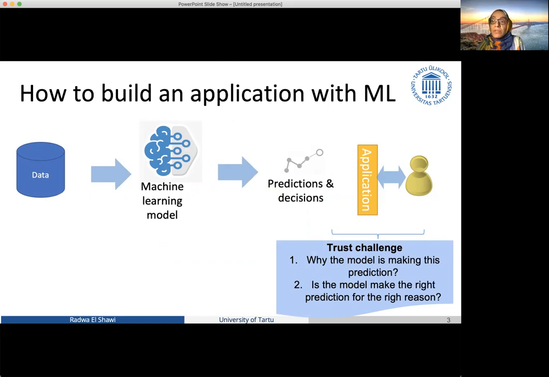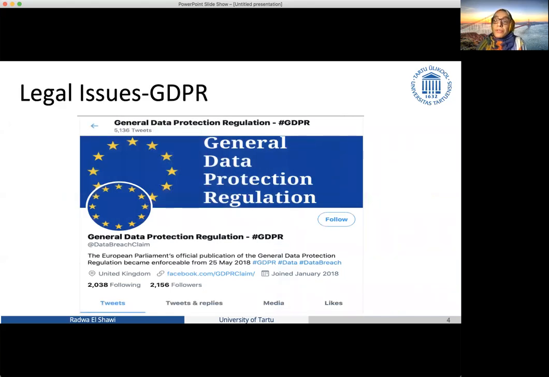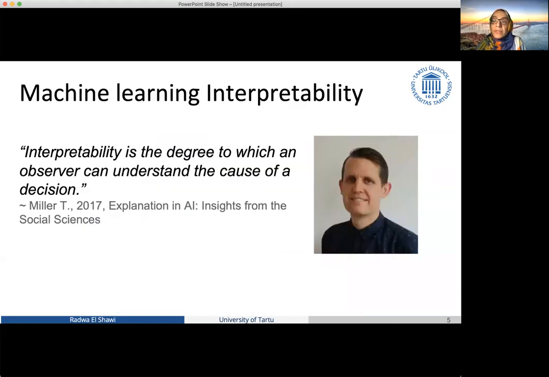So here we have a trust problem, and this is a very important problem, especially in critical domains such as healthcare, when people actually can sacrifice the performance for the sake of transparency. Also, after the General Data Protection Regulation was enforced in 2018, it becomes a must for industries to explain the predictions or any decision that has been made automatically in order to increase the trust. And since then, the topic of machine learning interpretability received great attention.